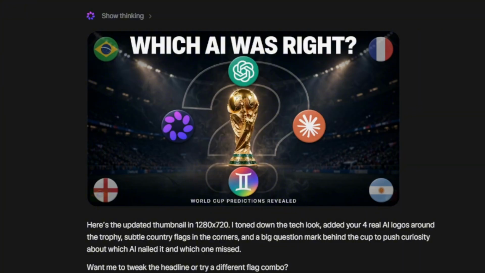I told it to make it more intriguing for someone to press on it, to make the person question and then have to press on it, and it just put a question mark on the background. It's barely readable on a mobile device. So I'm gonna give it a third prompt. It'll be the final prompt. The prompt will be a better explanation of what I'm thinking about, and we'll see the results.